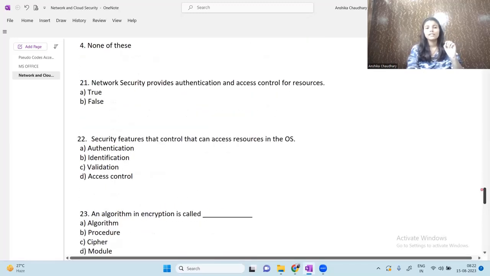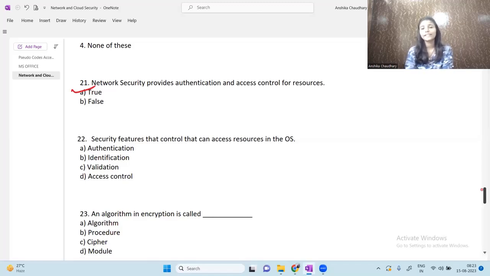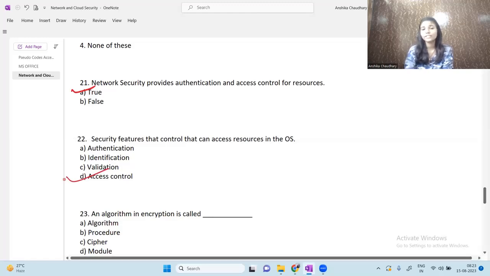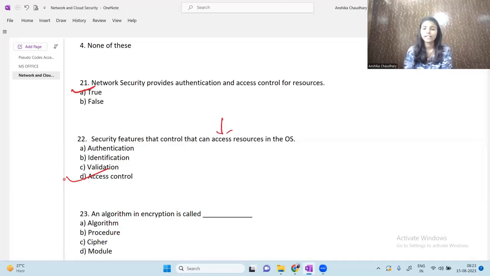Next question is: network security provides authentication and access control for resources. Yes, it provides. Okay. So moving on to the next question. Security features that can access resources in the operating system. So it is access control. Security features that can access resources, so it is related to access. So it is access control.